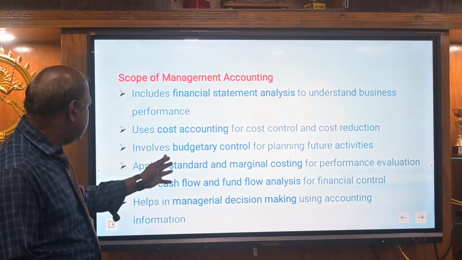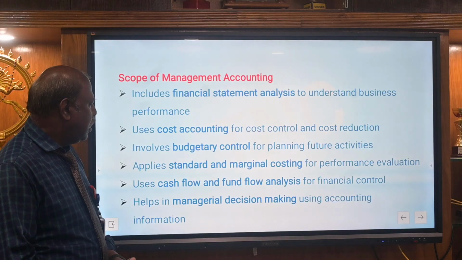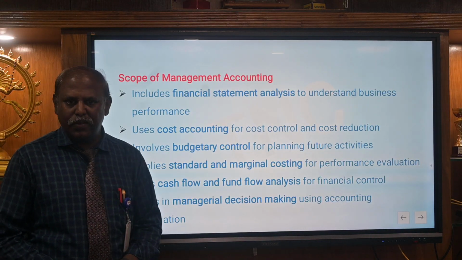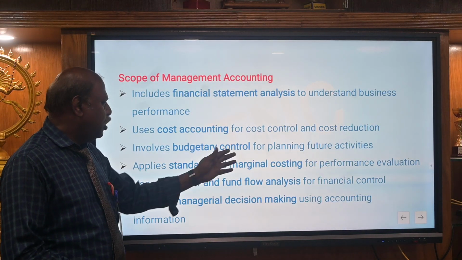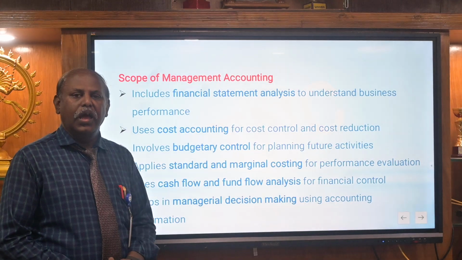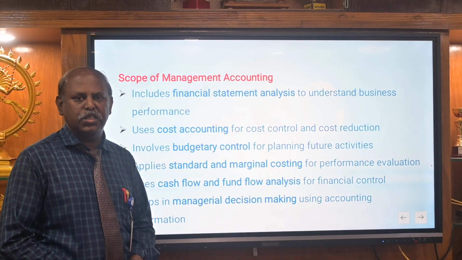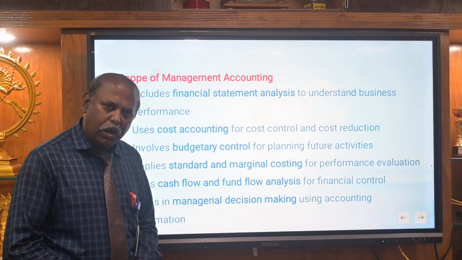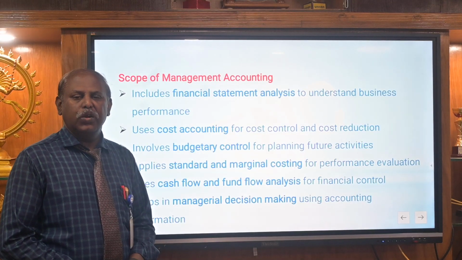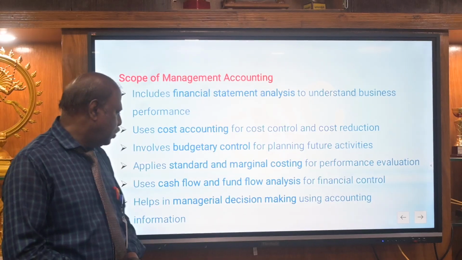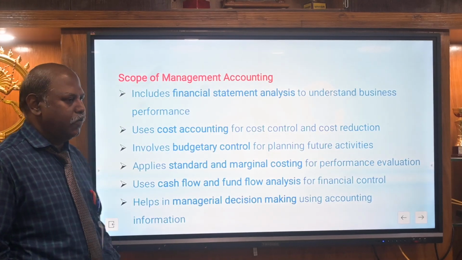Then another part is standard and marginal costing. In standard costing, we have variance analysis. In marginal costing, we can find the break-even analysis. That means the level at which the company's sales or volume or units produced equal the cost and revenue. Then another one is cash flow and fund flow.